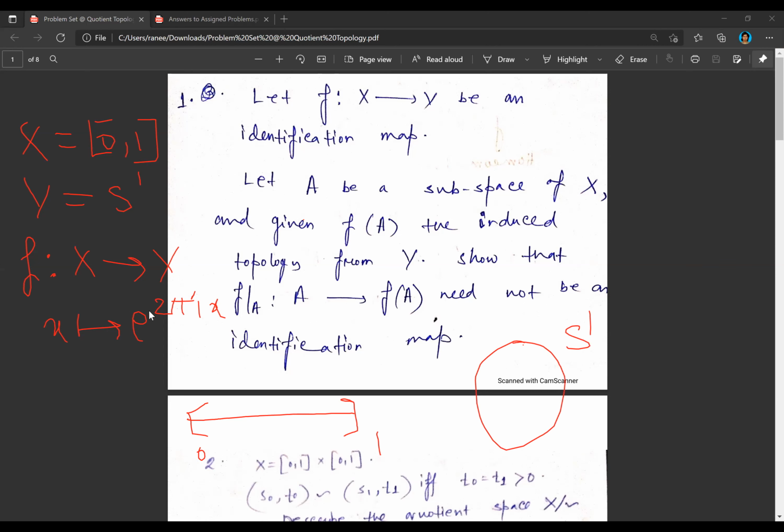If we take a subspace topology of S1, then we will get an open R. And if we take closed [0, 1] in subspace topology, there will be an open interval. So the inverse image, I think, there may be some that may not be homeomorphic: an open arc in S1 and the open interval (0, 1). I see.